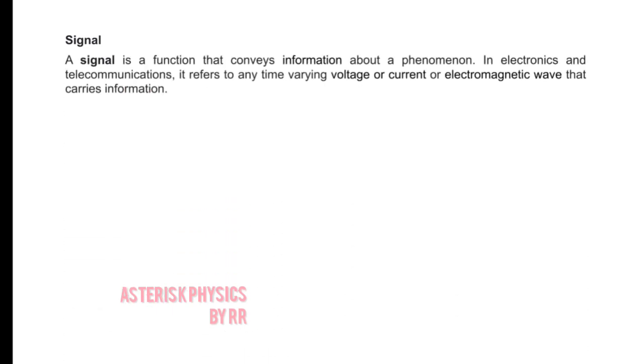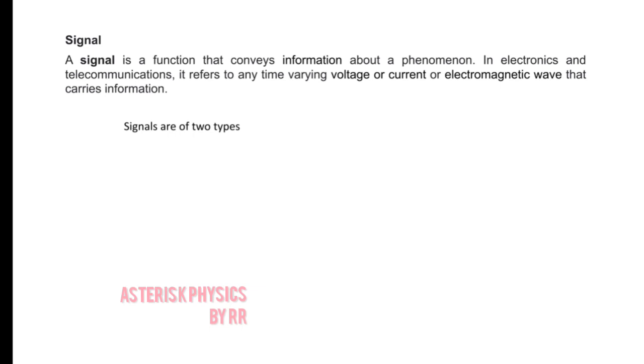A signal is a function that conveys information about a phenomenon. That is the basic definition of a signal. In electronics and in communications, it refers to any time varying voltage or current or electromagnetic wave that carries information. In our present topic, we will consider signals to be any time varying voltage or current.